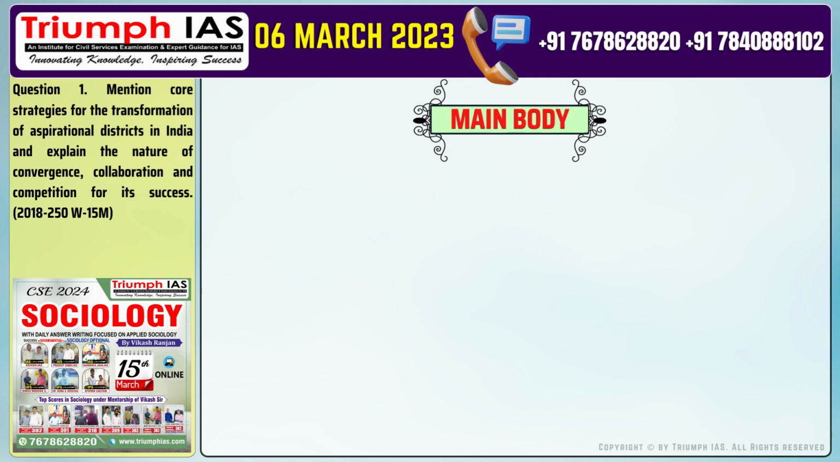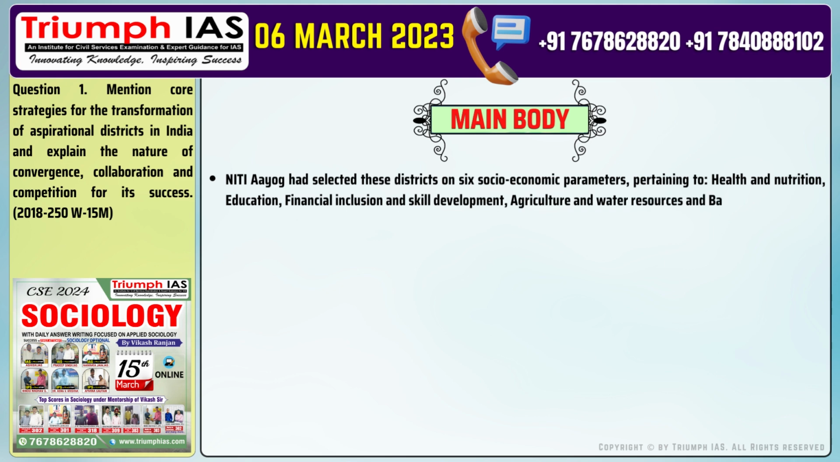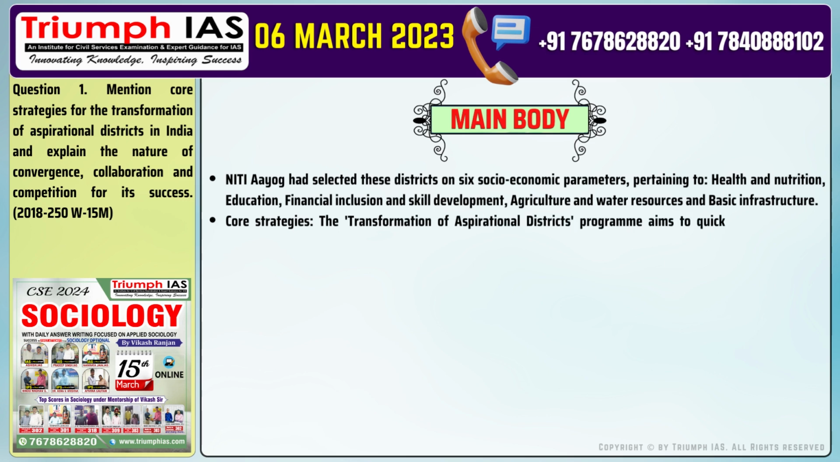The main body of the answer. Number 1. Niti Aayog had selected these districts on 6 socio-economic parameters pertaining to health and nutrition, education, financial inclusion and skill development, agriculture and water resources, and basic infrastructure. Number 2. Core strategies. The Transformation of Aspirational Districts program aims to quickly and effectively transform these districts.